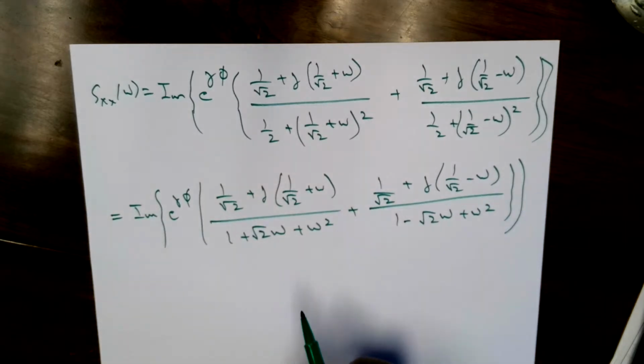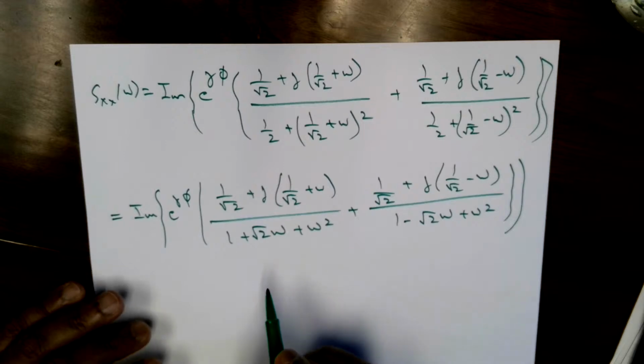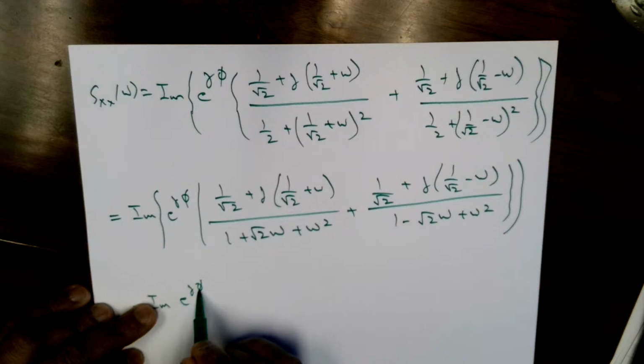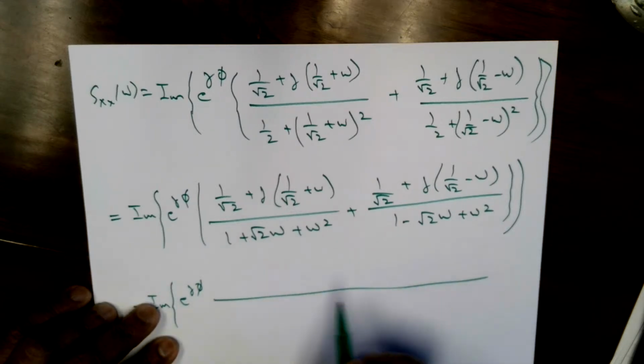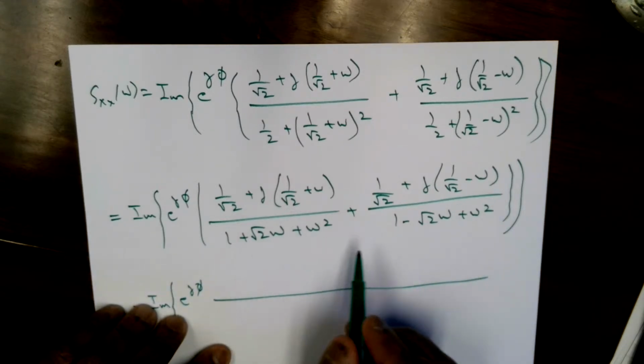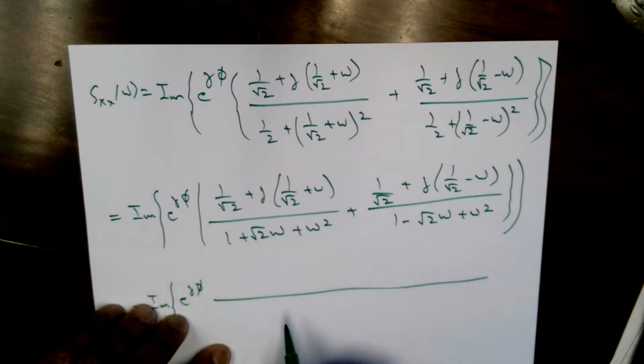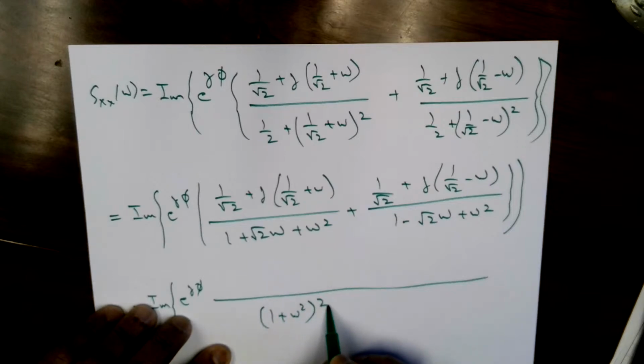So if I cross multiply, I get the imaginary part of e raised to j phi. So 1 plus omega squared plus this, 1 plus omega squared minus this. So the denominator comes out to be 1 plus omega squared minus square root of 2 omega, the whole square.